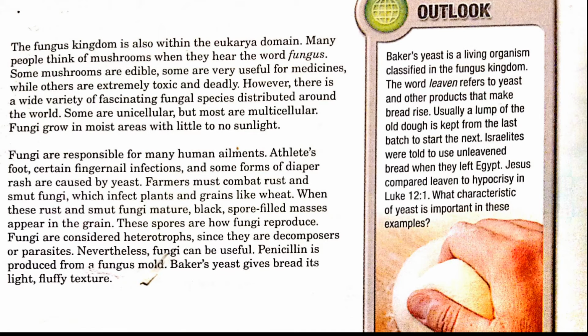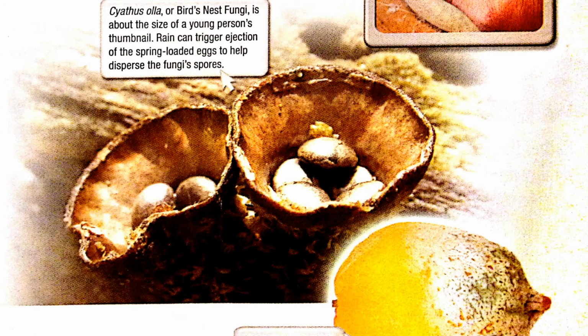Nevertheless, fungi can be useful. Penicillin is produced from a fungus mold. Baker's yeast gives bread its light, fluffy texture. Cyathus olla, or bird's nest fungi, is about the size of a young person's thumbnail. Rain can trigger ejection of the spring-loaded eggs to help disperse the fungi's spores.